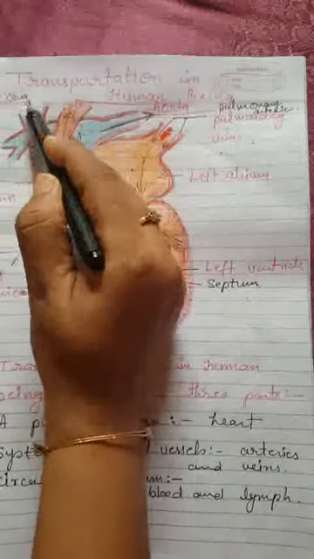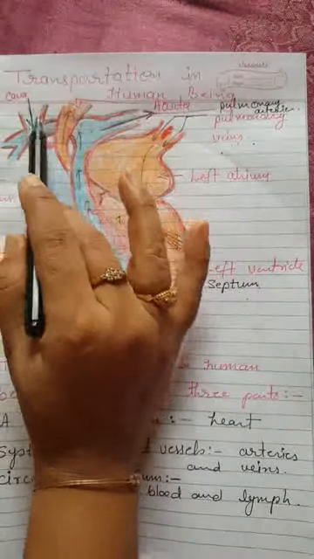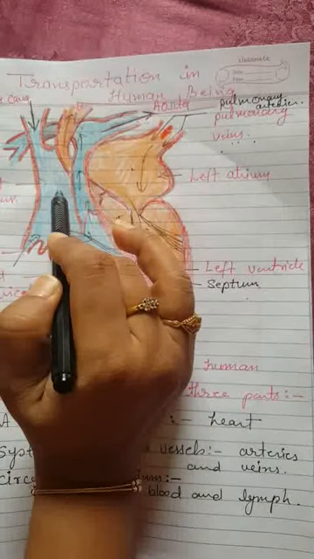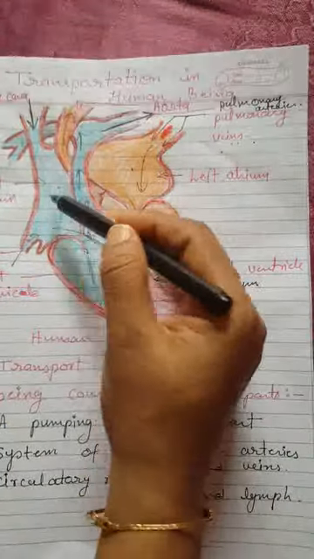These two parts are known as vena cava. Through this the deoxygenated blood from our body comes to the right atrium and ventricle.